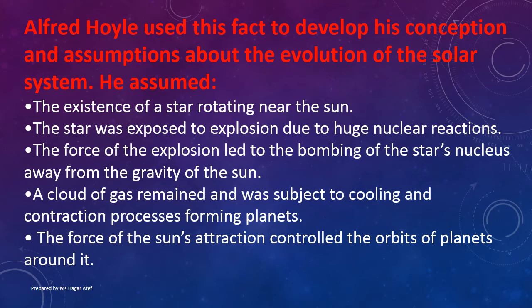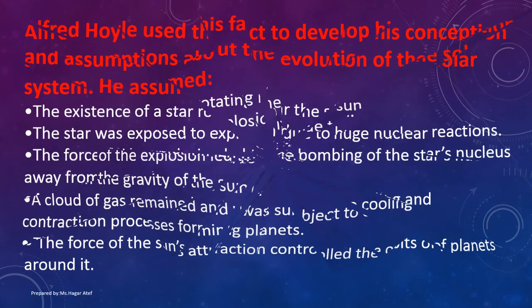He assumed the existence of a star rotating near the Sun. The star was exposed to an explosion due to huge nuclear reactions. The force of the explosion led to the bumping of the star's nucleus away from the gravity of the Sun. A cloud of gas remained and was subject to cooling and contraction, forming planets. The force of the Sun's attraction controlled the orbits of the planets around it.